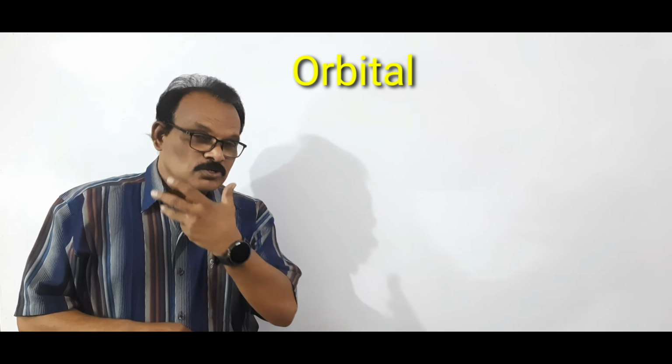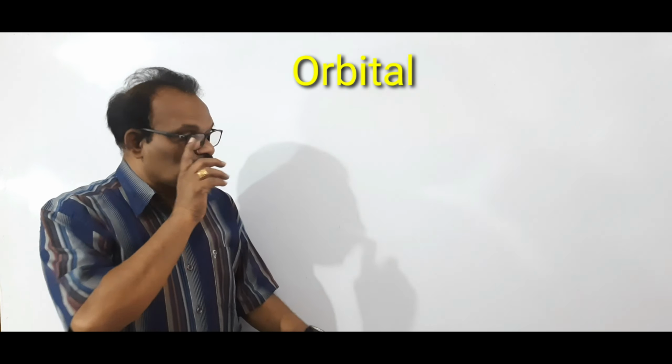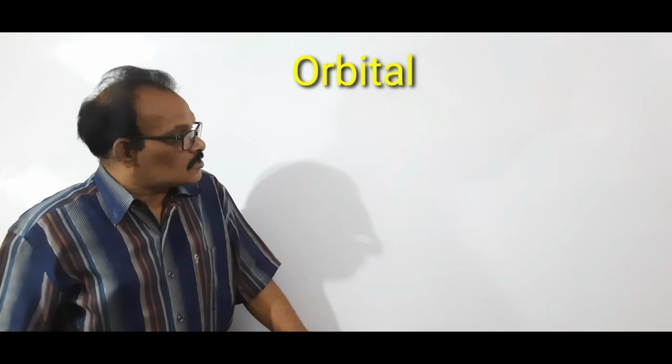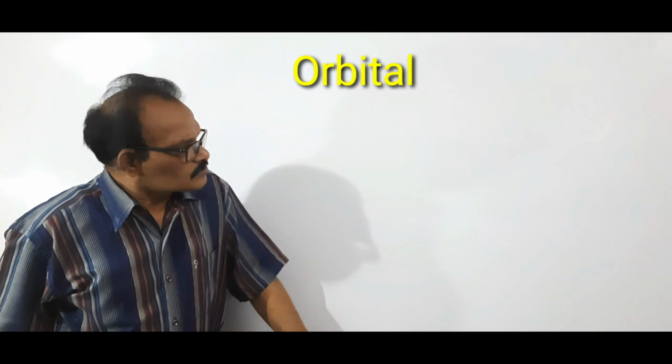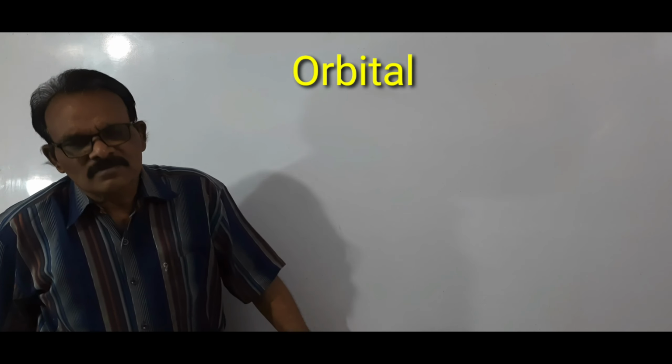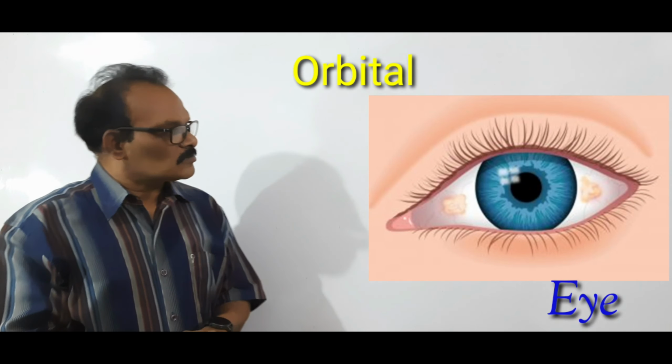The organs which you can see very clearly on our face, one of the parts is this. Can you tell me what is this? Orbital. It's nothing but our eye. So the eye is known as orbital.